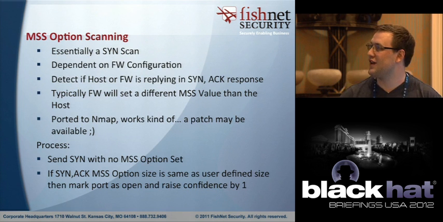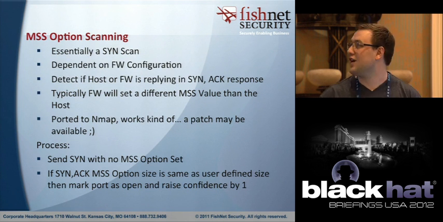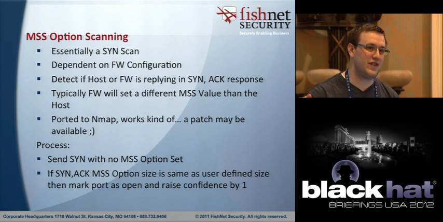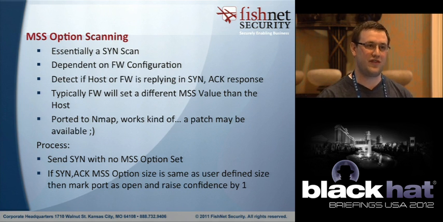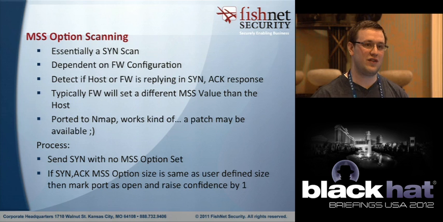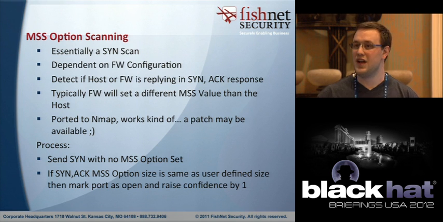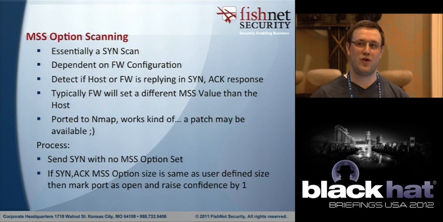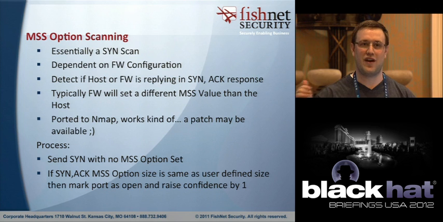So the MSS option scan is essentially a SYN scan. I'm using raw sockets to send a SYN without the max segment size set. And then in the response, I read to see if the max segment size is a size I specify. Oftentimes, it's highly dependent on the firewall and firewall configuration. So basically, you want to be able to tell if the firewall is sending you a packet or the host is sending you a packet, and it's dependent on where the rule sets are.